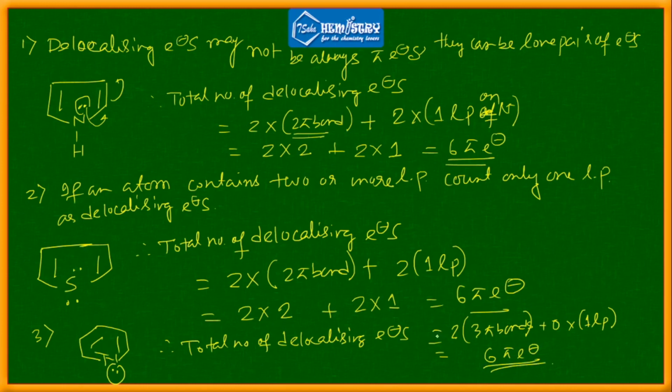Because this lone pair cannot take part in resonance, we should not consider it, because this lone pair resides in an sp2 orbital, mind it.